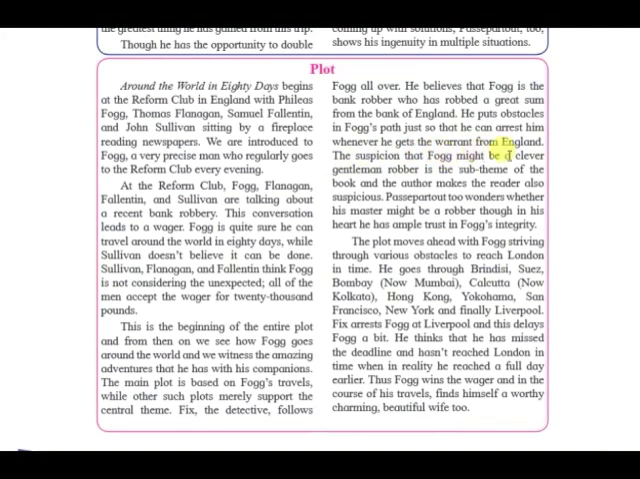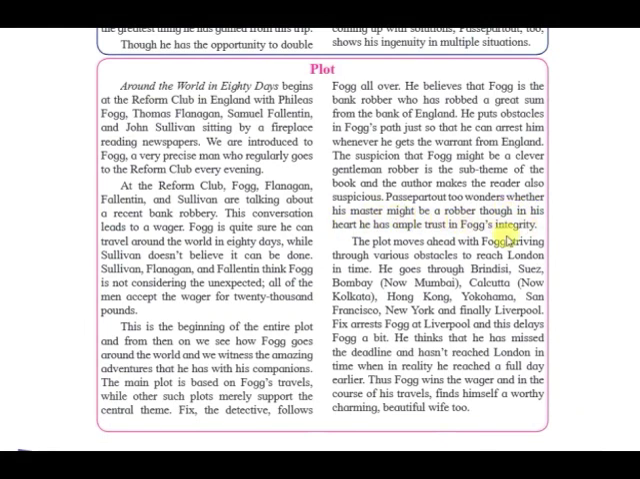The suspicion that Fogg might be a clever gentleman robber is the sub theme of the book, and the author makes the reader also suspicious. The author tries to make it so convincing that not only the readers, but his very close friend Passepartout, his servant, also thinks whether his master could be a robber too. Passepartout too wonders whether his master might be a robber, though in his heart he has ample